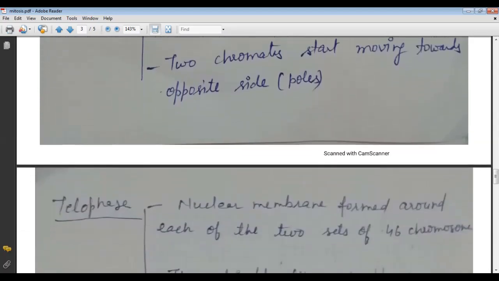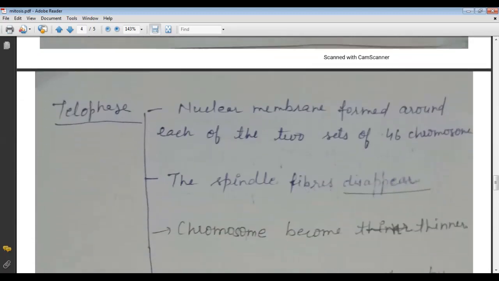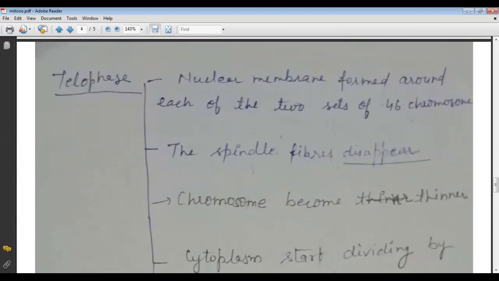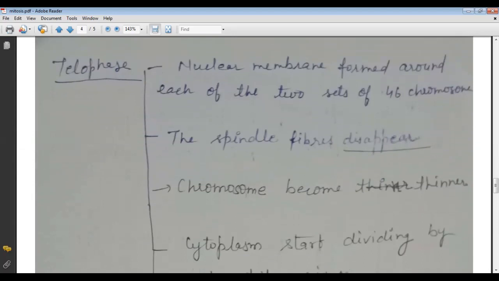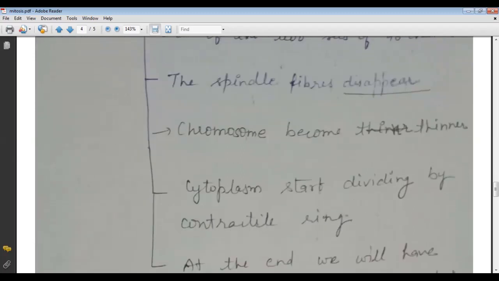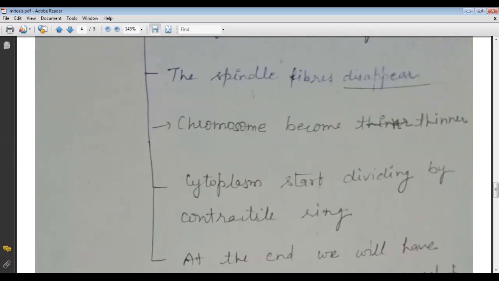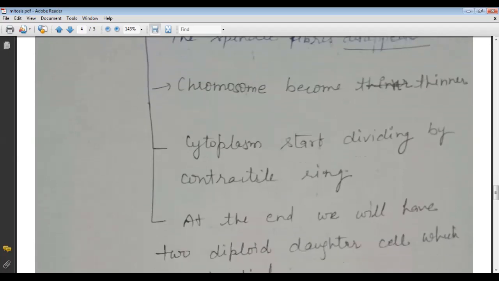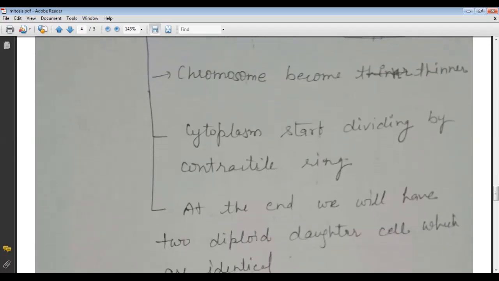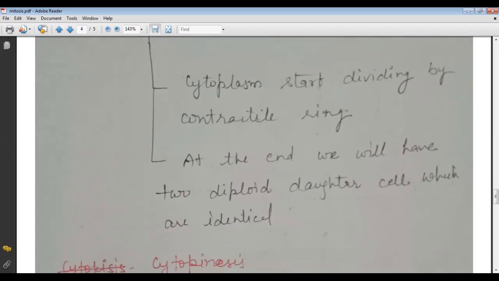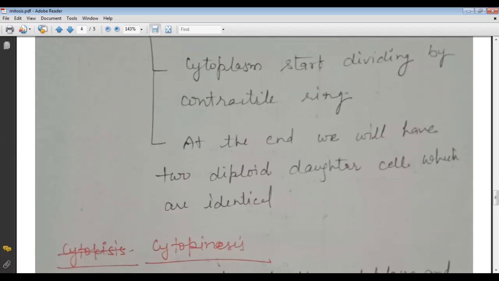And the next, or last, stage is the telophase. Here in the telophase stage, the nuclear membrane forms around each of the two sets of 46 chromosomes. It means that your new cell has started to form. And then the spindle fibers disappear. Their work is finished. And then chromosomes become thinner. Next, the cytoplasm starts dividing by the contractile ring, and then at the end we will have two diploid daughter cells which are identical.